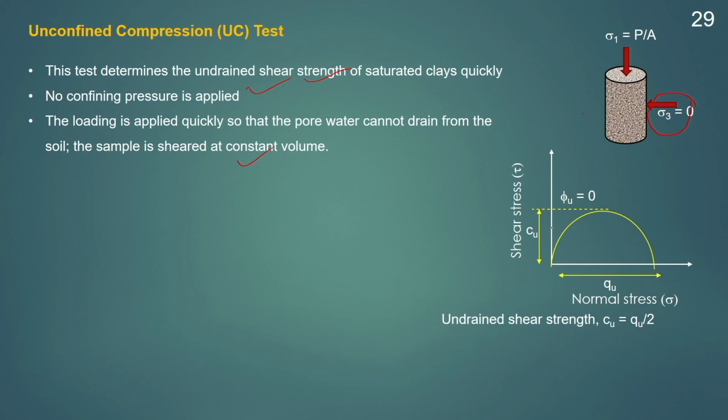And when we plot the shear stress versus normal stress, we will get a Mohr circle starting from the origin, and a single Mohr circle can be obtained. The phi u, the undrained frictional angle, will be equal to 0, and the undrained shear strength Cu will be equal to qu by 2. This is sigma 1 and this is sigma 3, which is equal to 0. For this test we will get only one Mohr circle. So, this is the unconfined compression test. This is a very quick test.